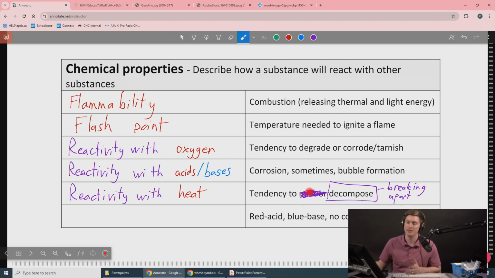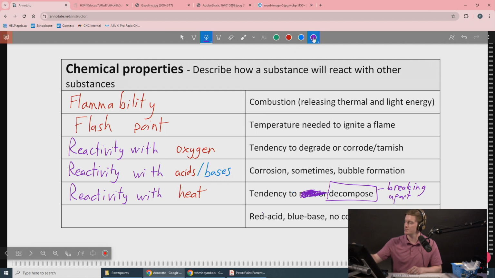Melting point is a physical change. If something melts and it changes from a solid to a liquid, that's a physical change. But if you heat something up and it actually changes substance, which happens, if you heat up baking soda, it's actually going to release gas because it decomposes. It breaks apart. That's a chemical property. Just melting to become a liquid, not a chemical property.